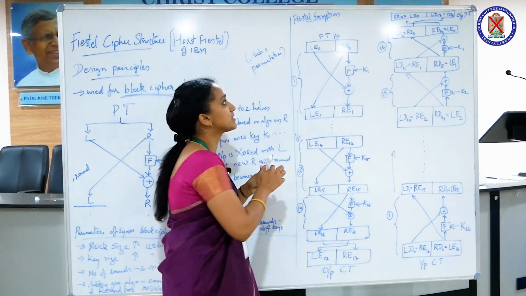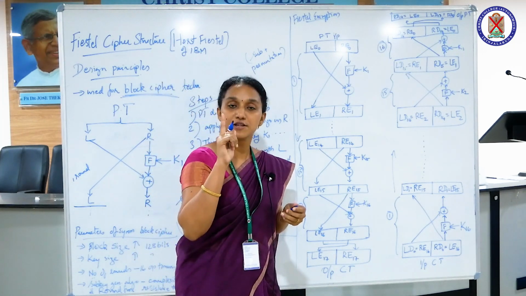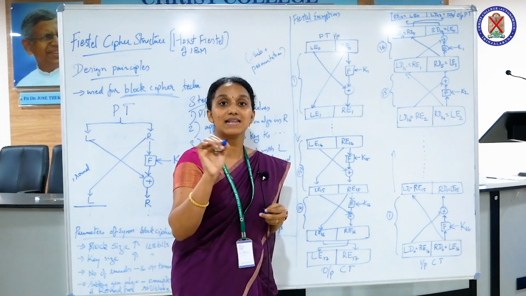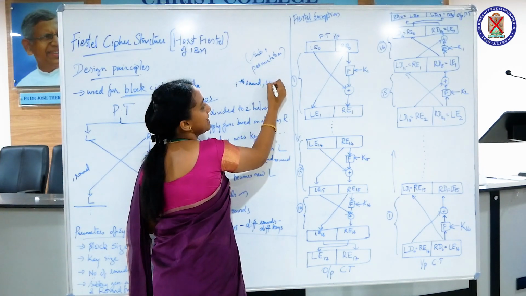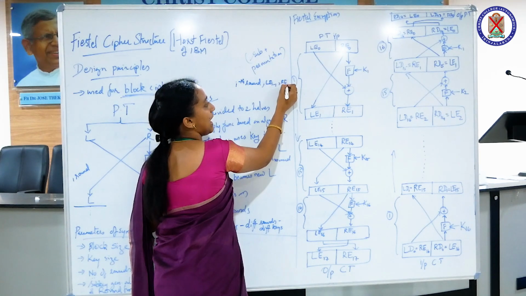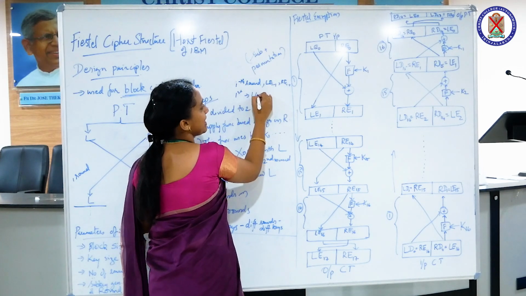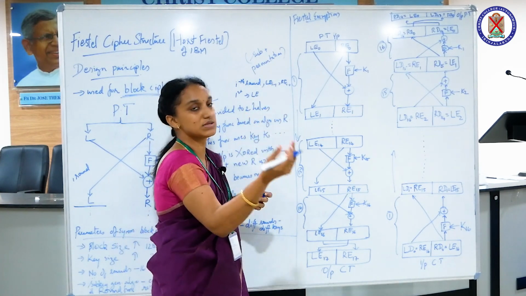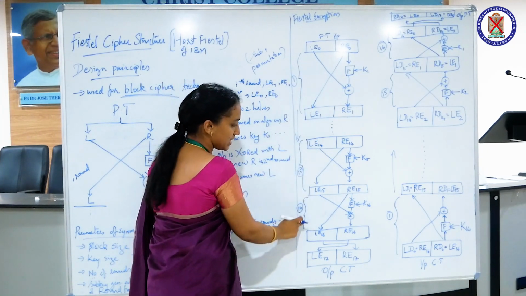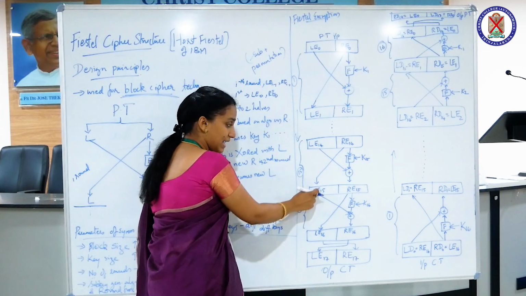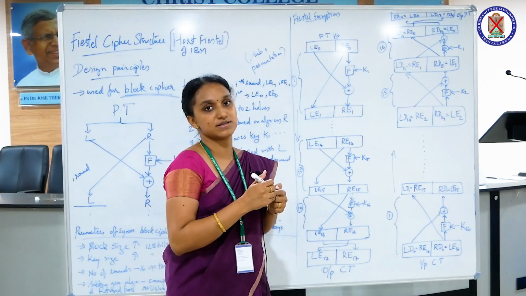Clear? Okay, so LE0, you can see a suffix 0, 1, 2, 3 and so on. That's nothing but, for the ith round, the halves will be LE i minus 1 and RE i minus 1. For the first round, it is 1 minus 1, that is 0, so LE0 and RE0. That's for the first round. Similarly, when it comes to the 16th round, it will be LE 16 minus 1, that is 15. Clear? So let's see how the process is.